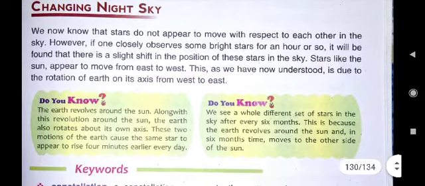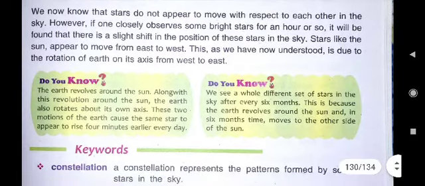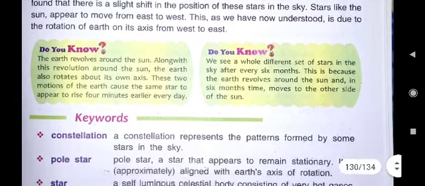Now nighttime sky they change also. Herein, do you know it is written, the earth revolves around the sun. Along with this revolution around the sun, the earth also rotates about its own axis. And the two motions of the earth, which are the two motions?